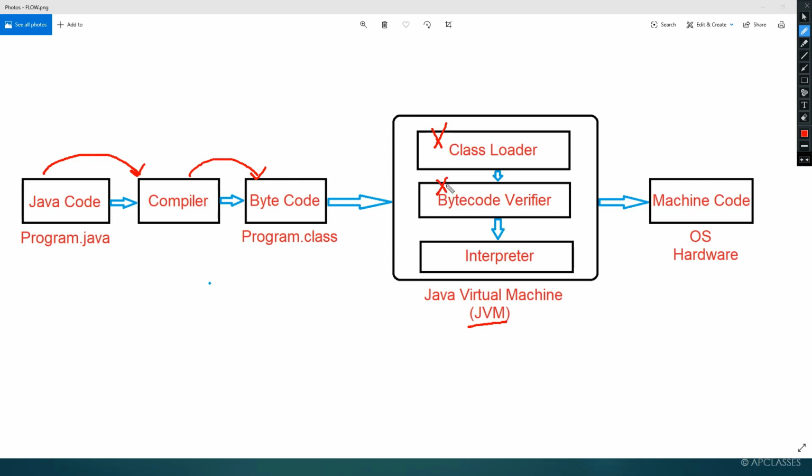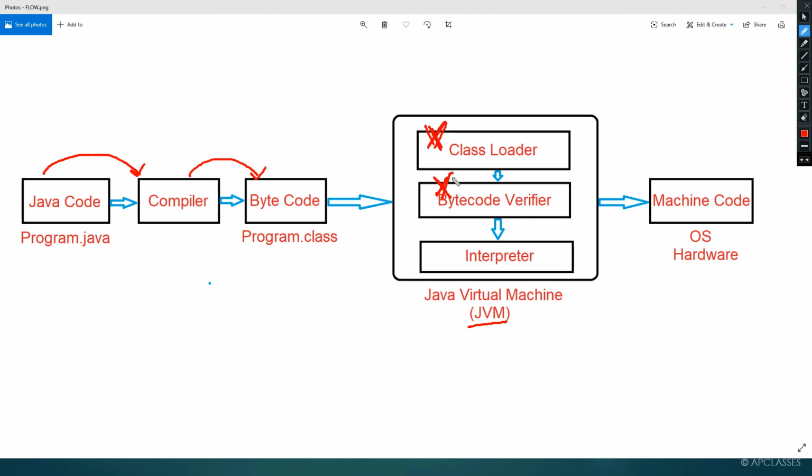And I have just explained these things exactly the way it works. But in terms of the ICSE examination or your school examination, you don't have to mention anything about class loader or bytecode verifier, because in no ICSE book will you find what is class loader and what is bytecode verifier. In most of the books I have seen, they have not mentioned anything about class loader and bytecode verifier, and even in the syllabus nothing is mentioned about them.